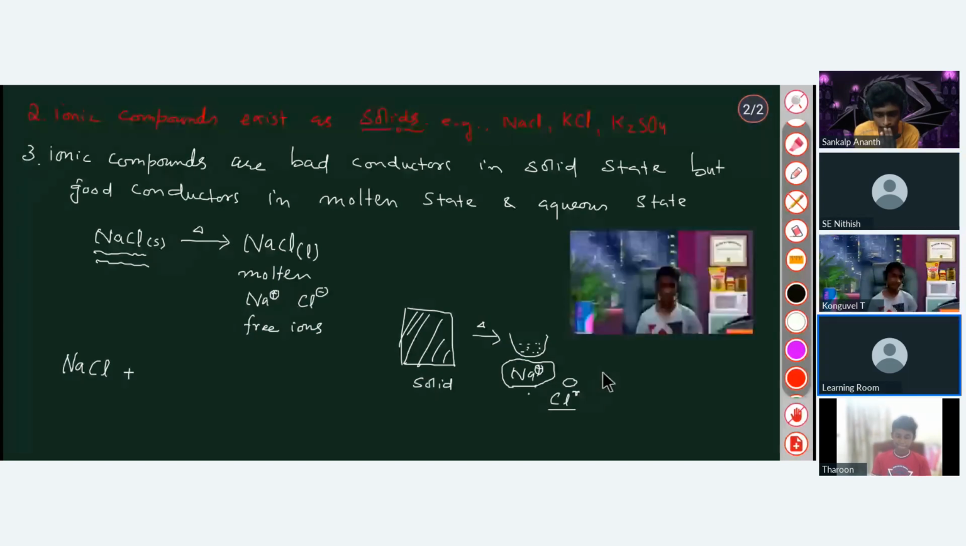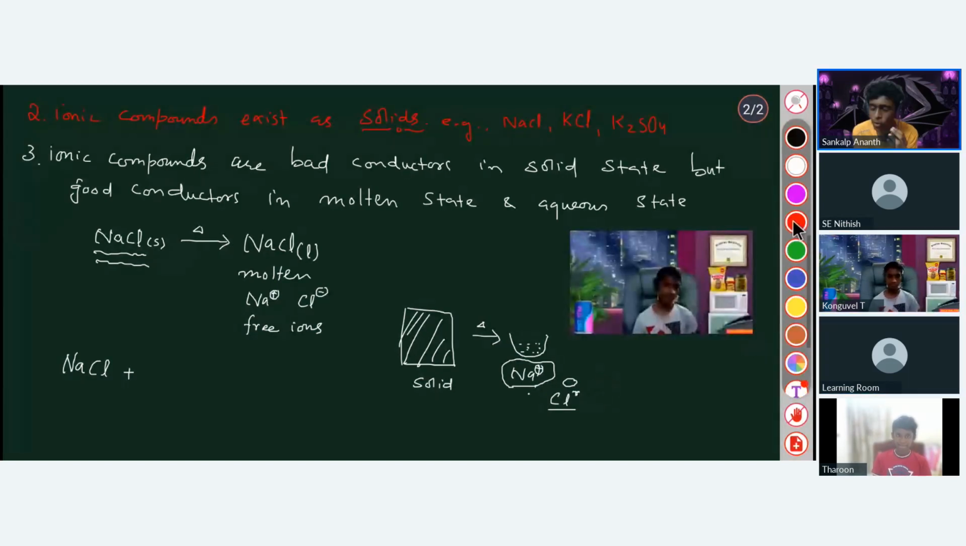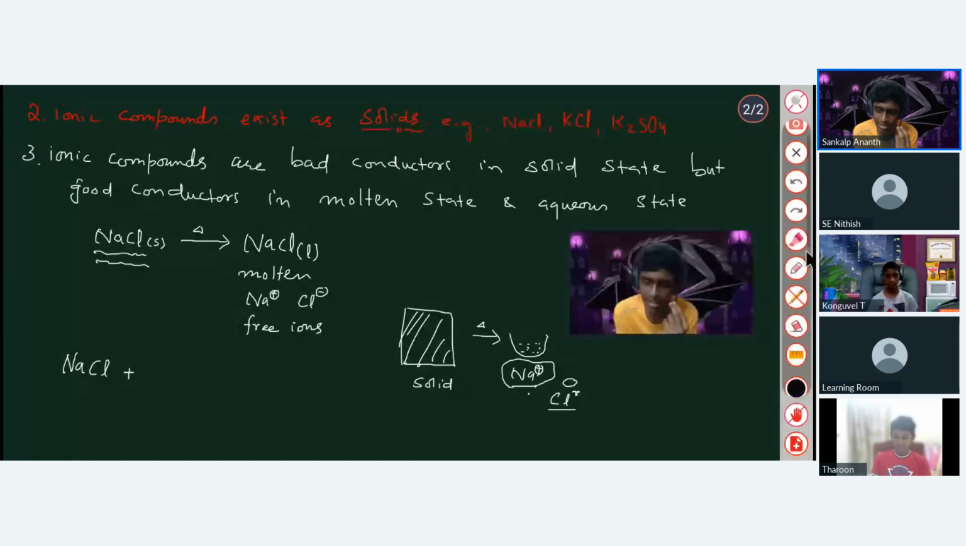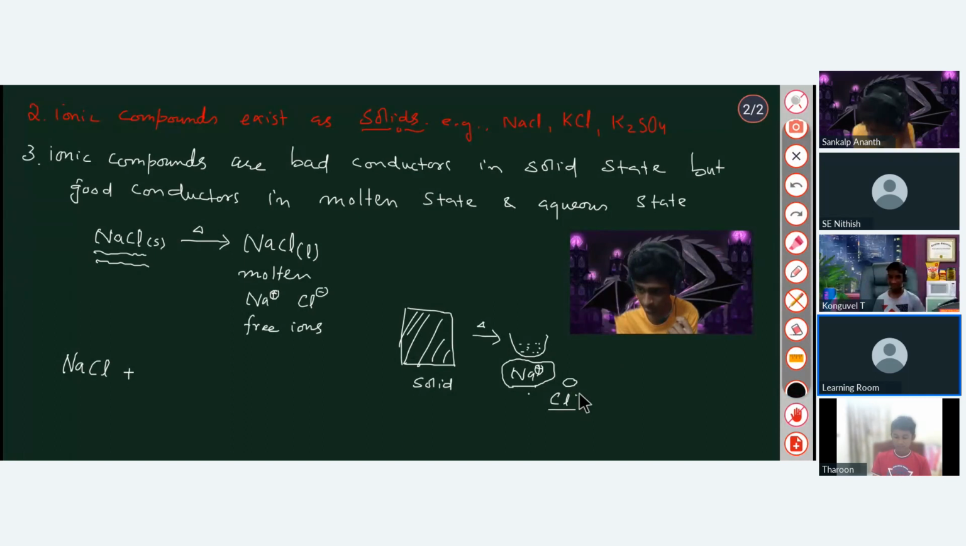When there are free ions, NaCl together does not have a charge. In the solid state, it is neutral at that time, right? But when you heat it and it melts, the ions get free. When we have free ions, they can easily conduct electricity.